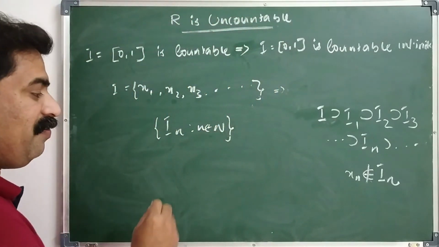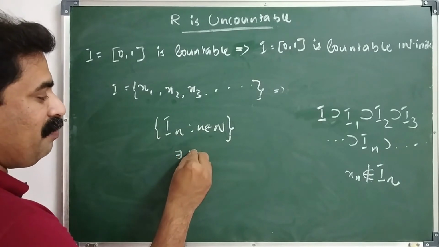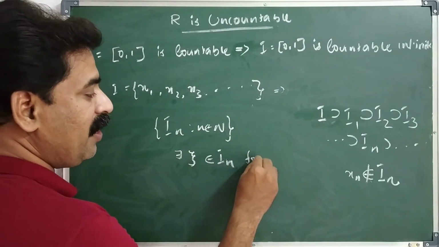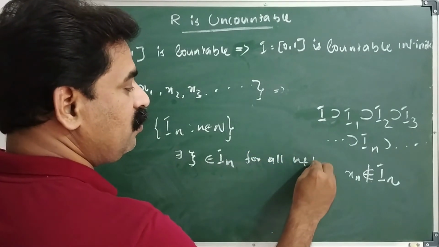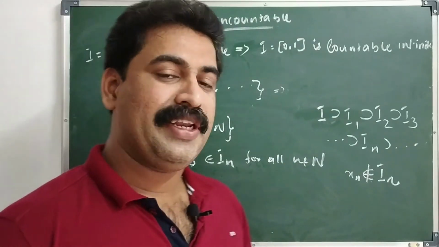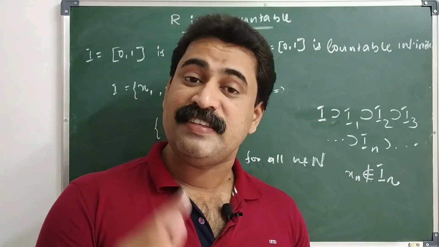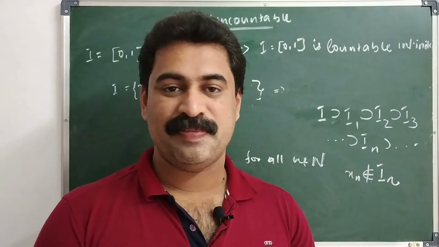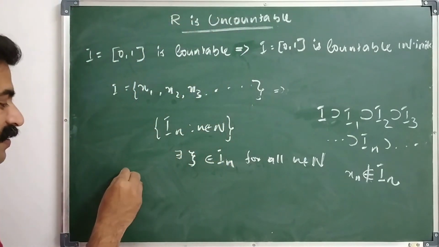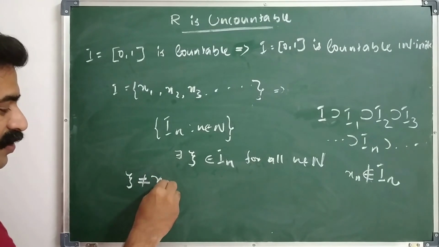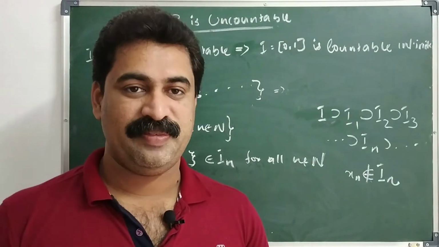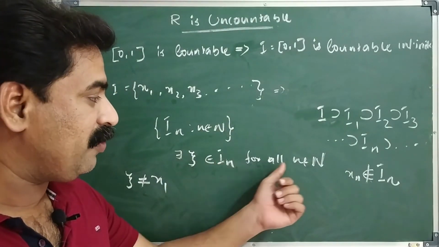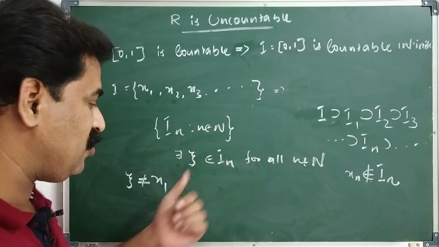By this property, we have there exists a real number psi that belongs to In for all n belongs to capital N. Clear? So we can say that psi not equals x1. What is the reason? Here psi is an element in I1. If we put n equals 1, then this becomes psi belongs to I1.